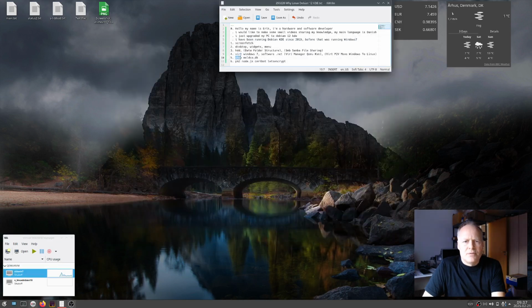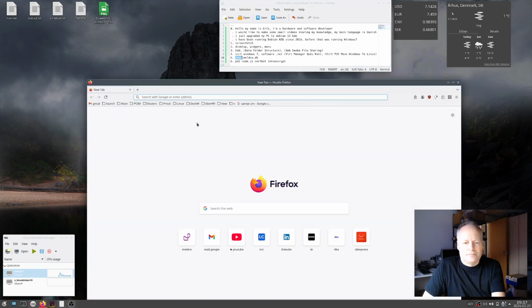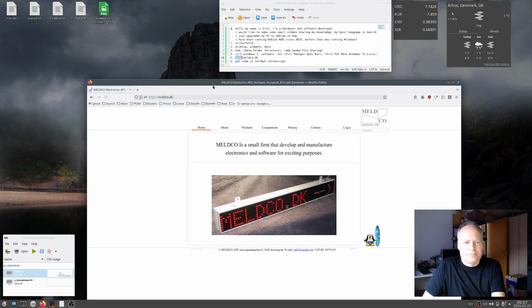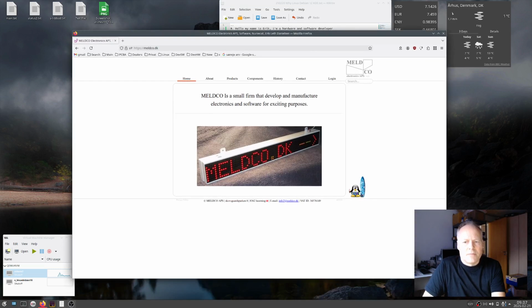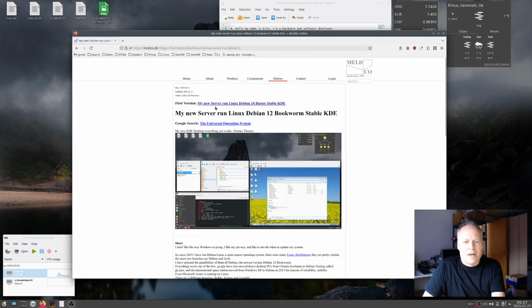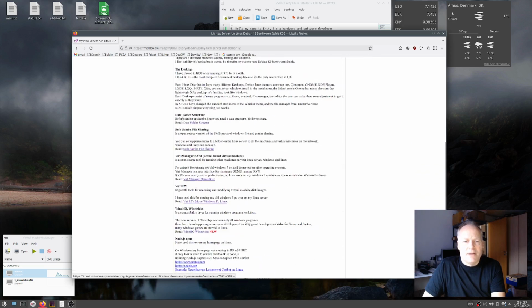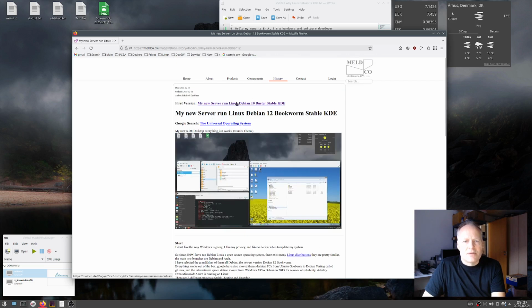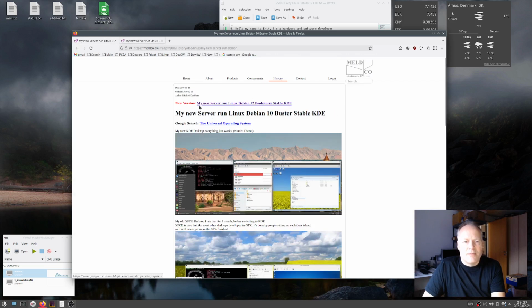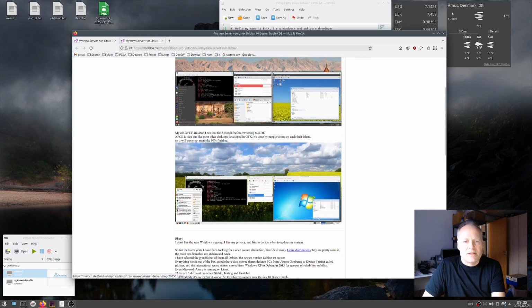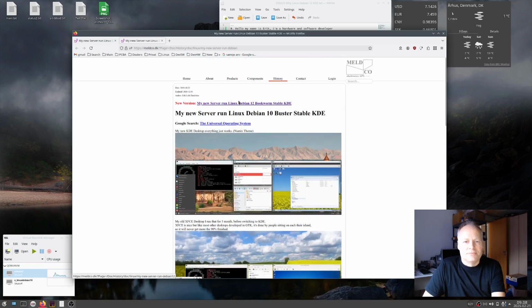Then I will show you my home page. If you click on the penguin, I have described my server here. You can read everything about it if you want. I also have an older version of my old machine running Debian 10, where I ran the XFCE desktop first.